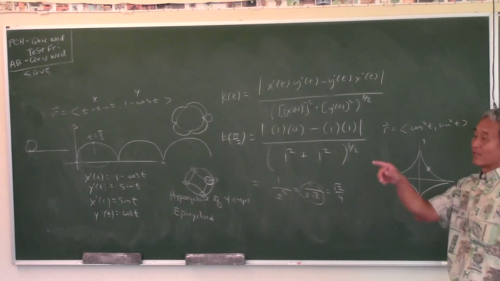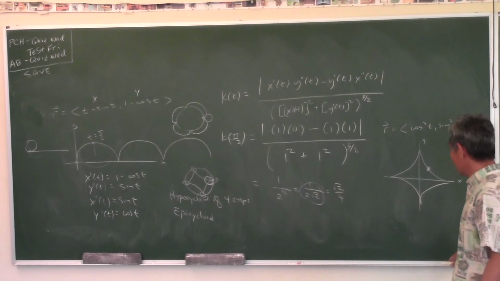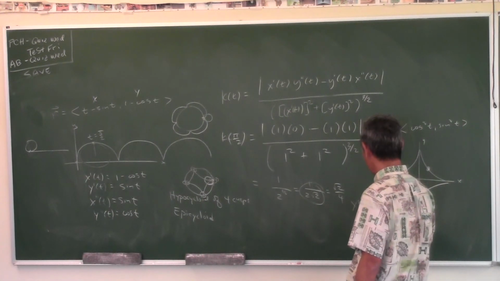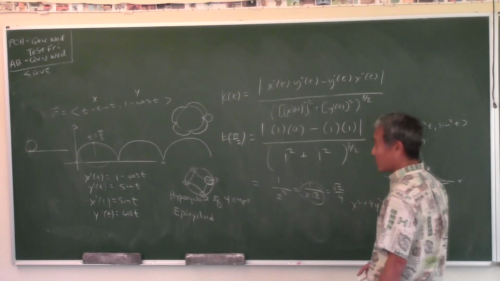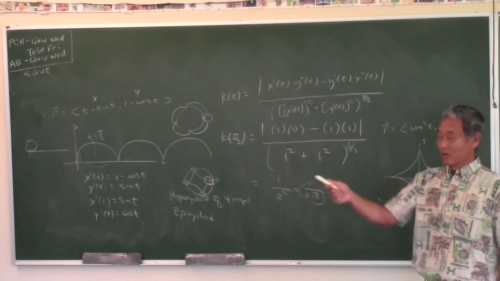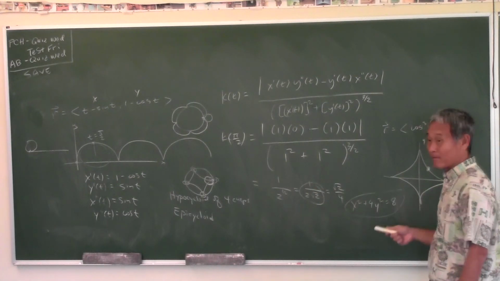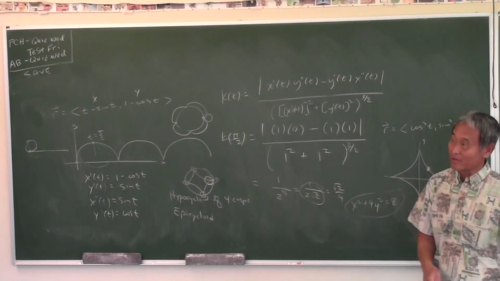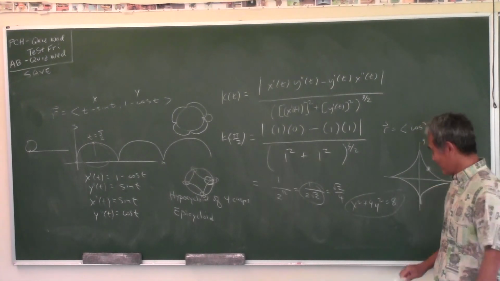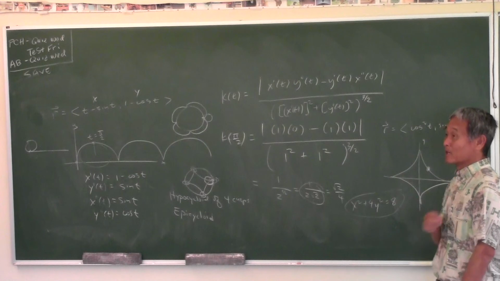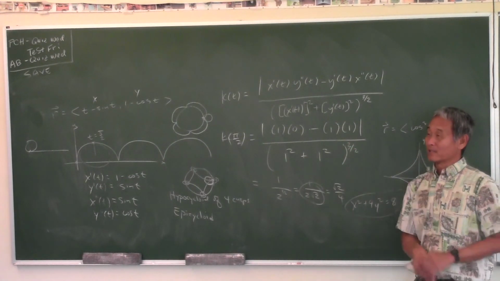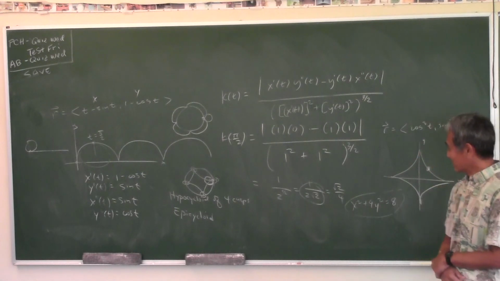So let me ask you this for problem number 3. It says find the curvature of this ellipse. X squared plus 4y squared equals 8. Now, what are you going to do? Are you going to solve for y and then use the second equation? Or are you going to change this to parametric equations and use the first equation? Okay, I'll just pose that question to you and you guys try it. Because if you solve for y, look at that, you have to find first and second derivatives now. Kind of ugly.